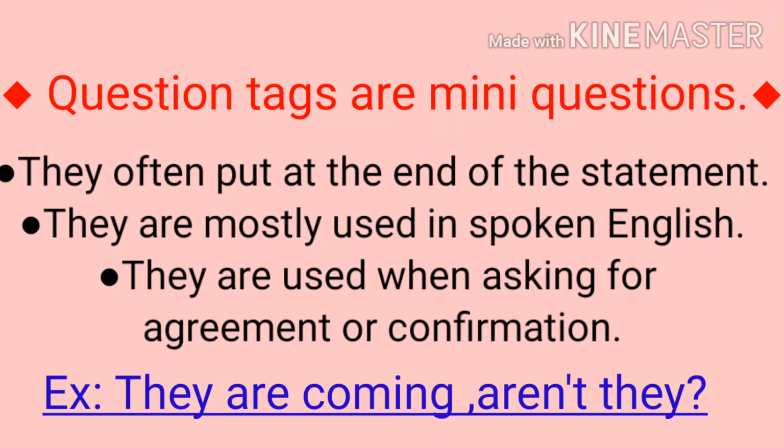For example, they are coming, aren't they? They are coming is a statement. And on adding a tag at the end of it, we are making it a question. Aren't they is a tag.